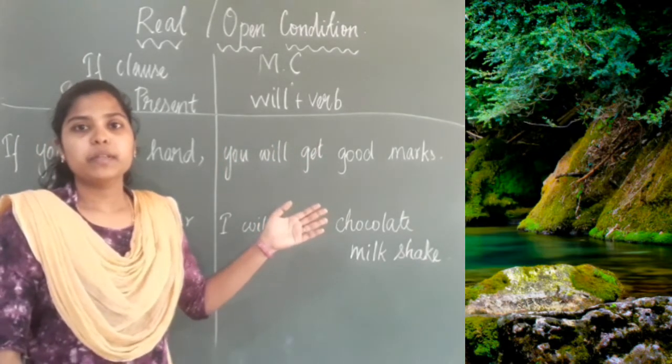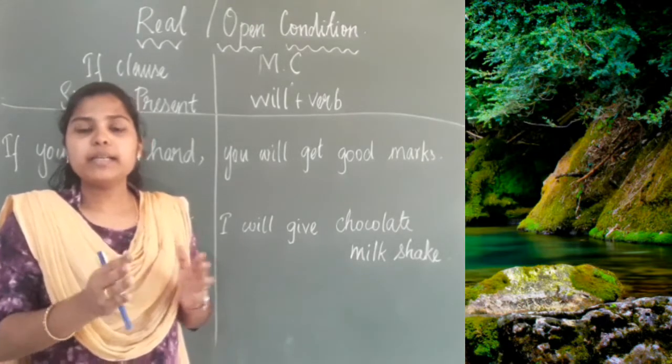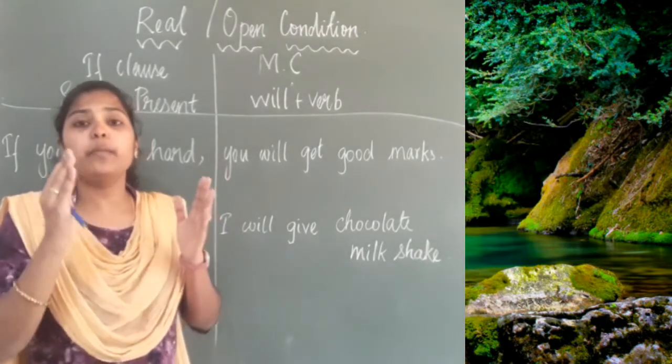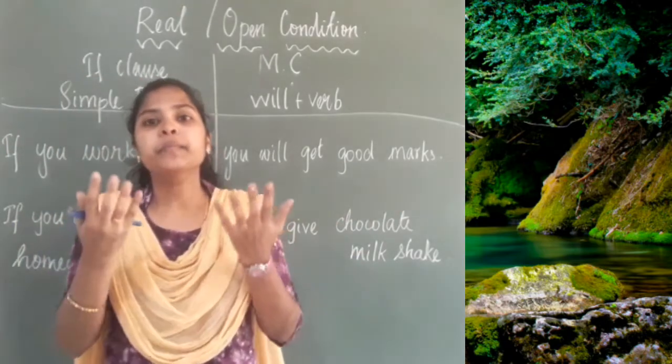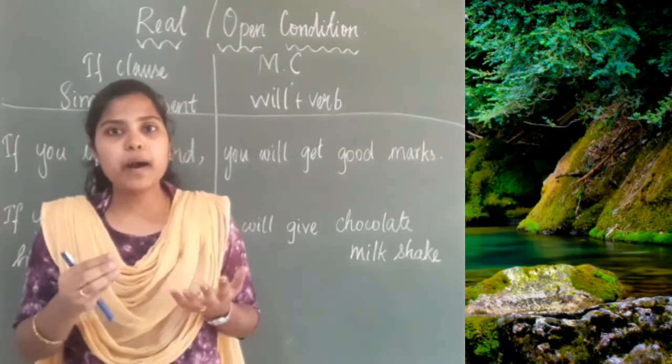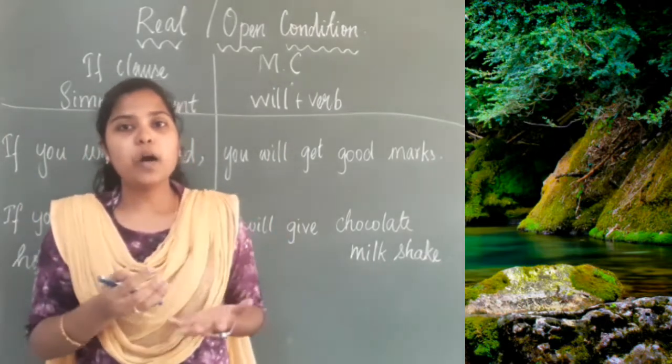The second type is unreal. The first type is all about reality. It is all about fact. If I add this condition, I will get this particular outcome. If I add tea powder, I will get tea. If I add coffee powder, I will get coffee.